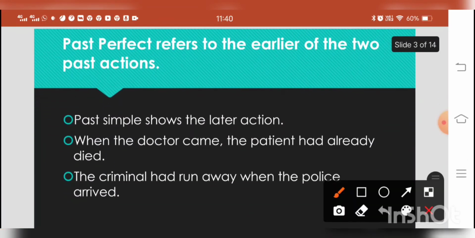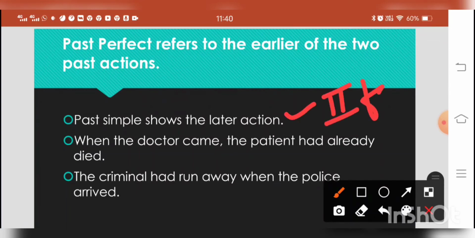Past perfect tense refers to the earlier of the two past actions. I have already told you about this. And past simple shows the later action, meaning the second action is expressed through past simple, and in past simple we use the second form of the verb. In past simple we use second form, and in past perfect we use had plus third form.